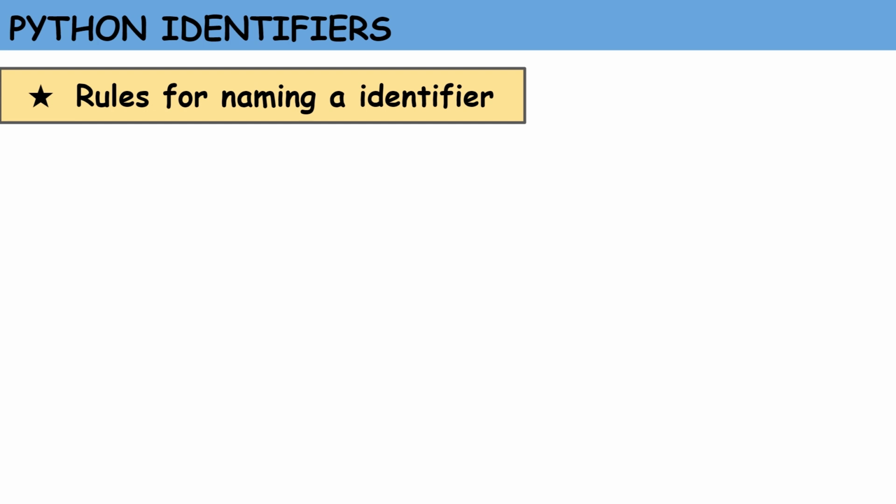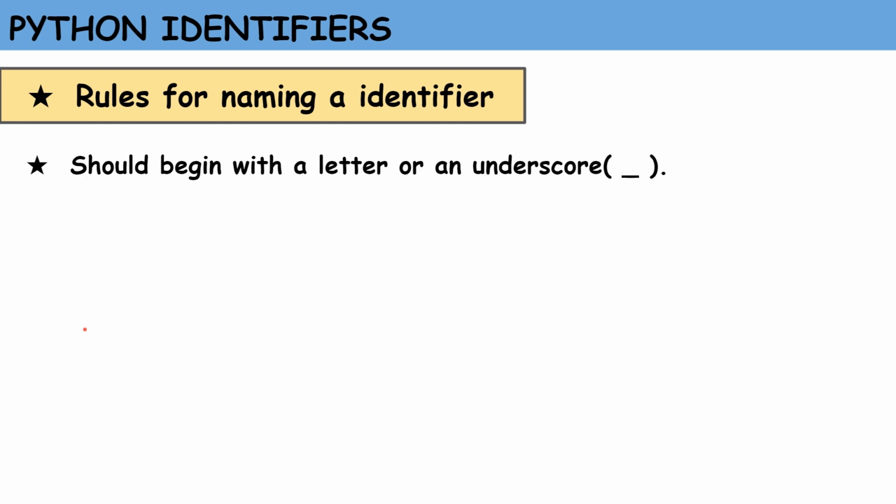Next, we will understand identifiers. Identifiers are the names given to a variable, function or other entities in the program by the programmer. It is preferred to give short and meaningful names. There are certain rules for naming an identifier. The identifier can begin with a letter or an underscore. So when I say identifier, it can be a variable name or function name, anything.